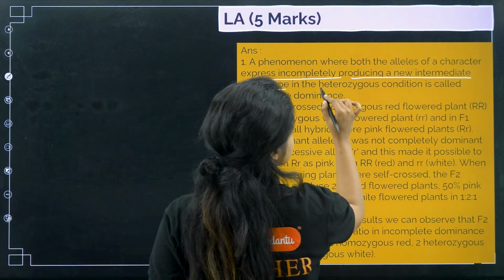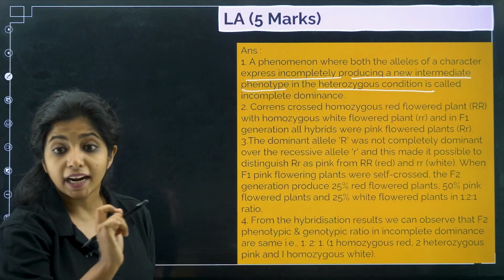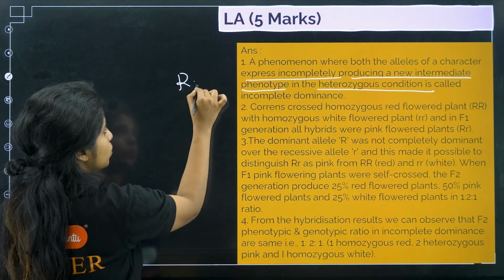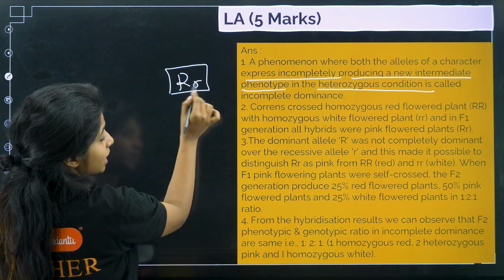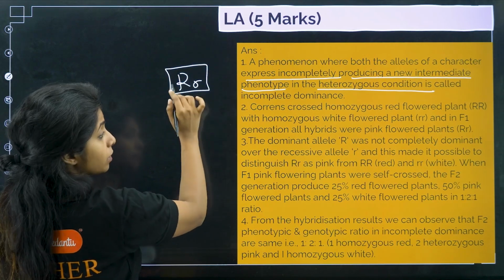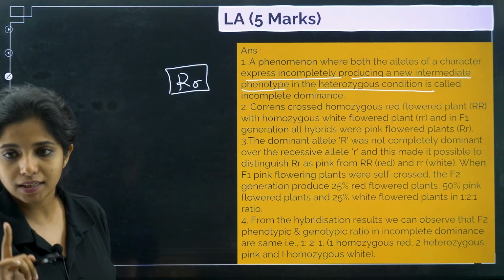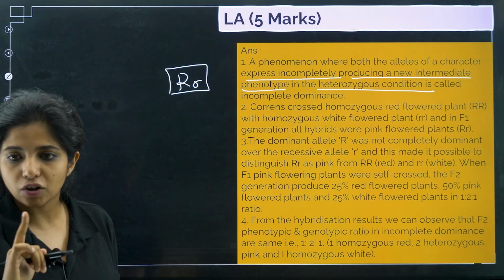In a heterozygous condition, please do not forget to write this. Heterozygous, when this is the condition, that's when you find it, right? So, this is not the same. Capital R is not there, capital R, small r is there. So, it is a heterozygous condition. So, this is known as incomplete dominance.